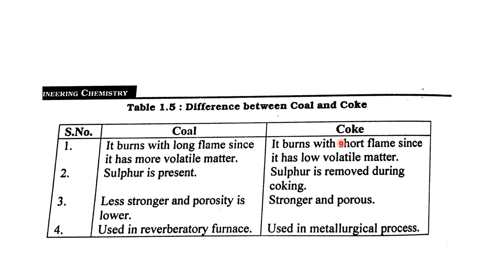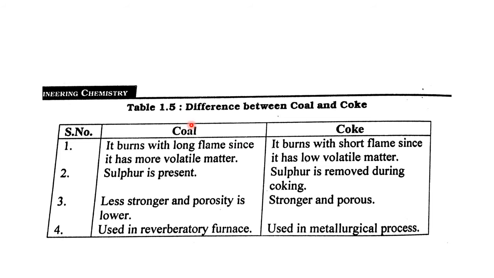According to carbonization, coal is a primary fuel and coke is a secondary fuel. When coal is heated in the absence of air, or a minimum amount of air, it is converted to coke. The volatile matter and moisture are removed and the purest substance remains. This is known as coke, and coke is a secondary fuel.